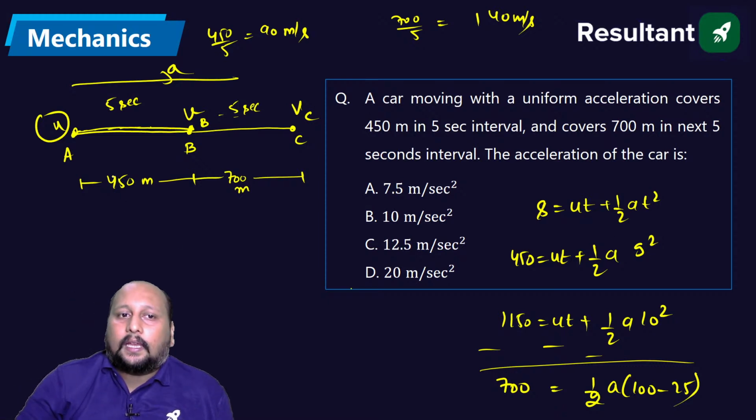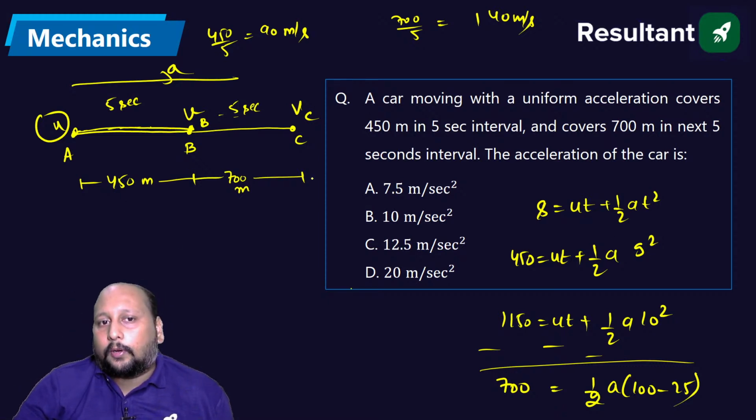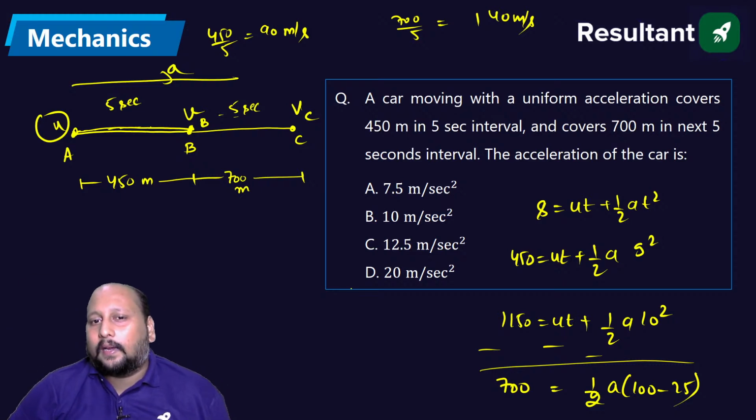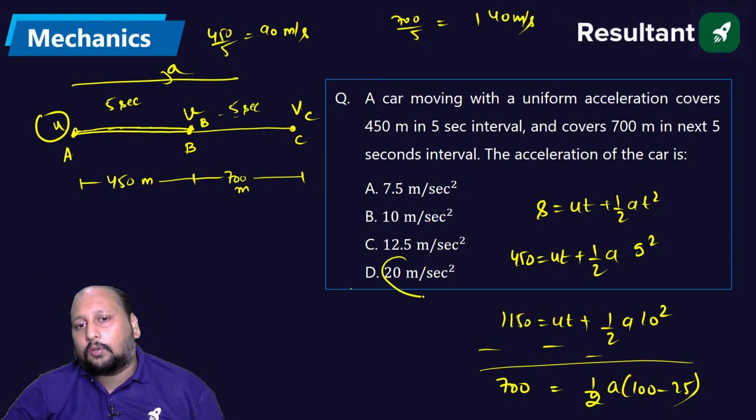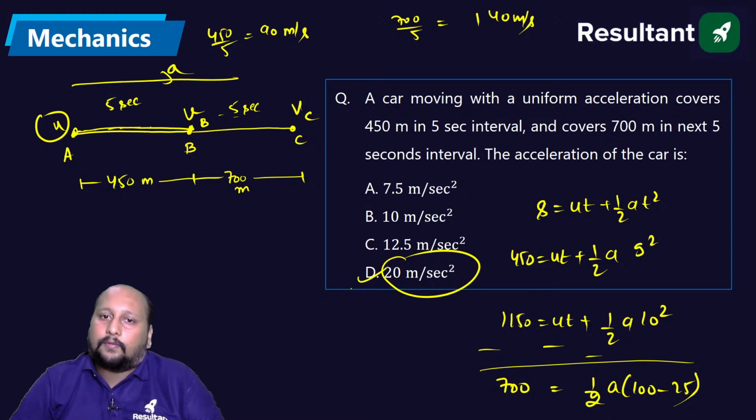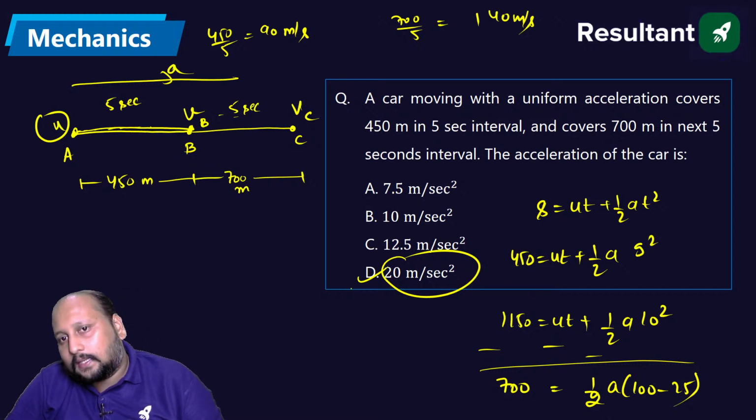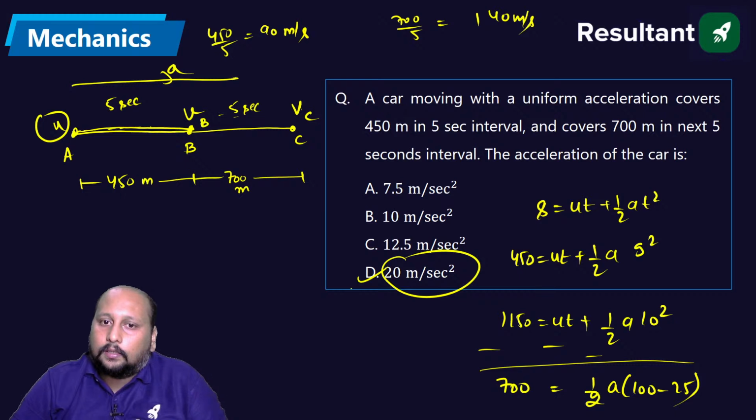Okay, and if I take from this point to this point, we are having let's say total of 1150, and we are having ut plus half into a into 100 square. If you try to subtract, we will be getting somewhere around 20, 18.6. So I think option D is the nearest closest value. Option D is the nearest closest value, right?